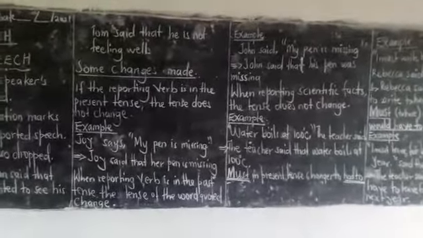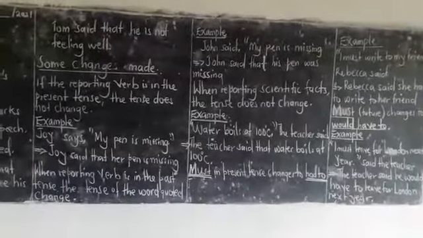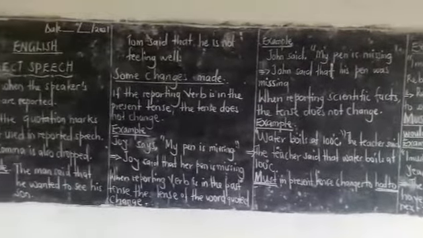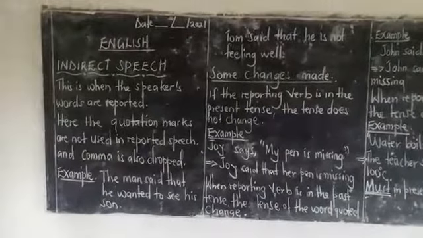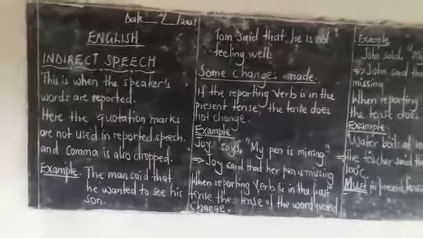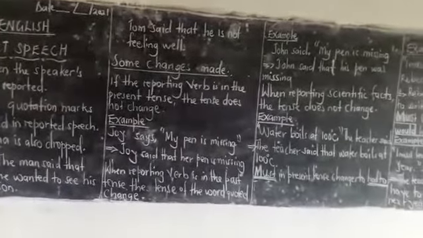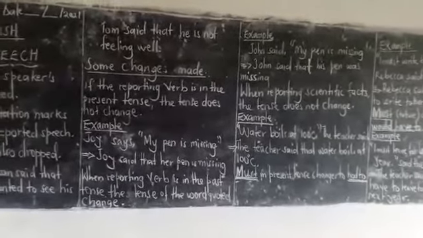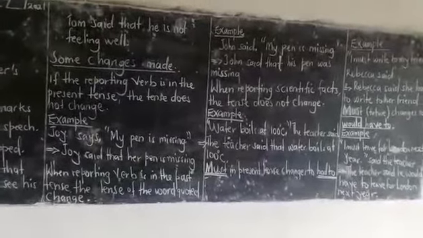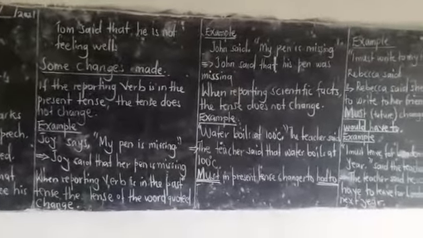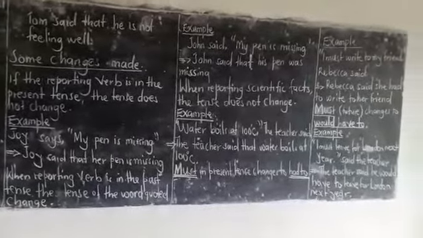Then, briefly, I want you to write for me 5 sentences. Construct 5 sentences using direct speech, and then change that direct speech into indirect speech. If you are writing in the future, know how you should change. If you put that word must, know how to change it in case it is present tense.